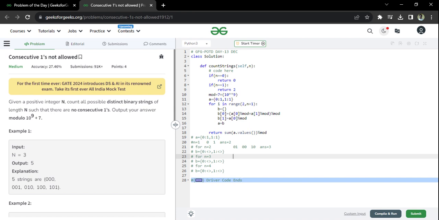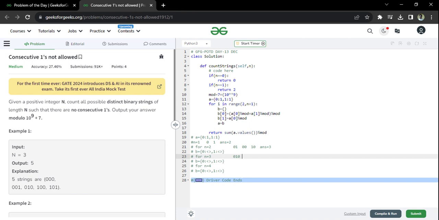See, if you take this 0 1, it is ending with 1, right? So I'm first of all writing 0 1. I can add only a 0 after that. I cannot add 1 because it's already ending with 1. I cannot add another 1 after this. So I can add only a 0 here. I will add 0 and that's it.